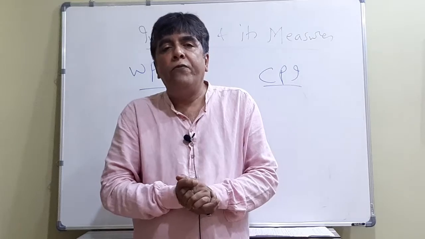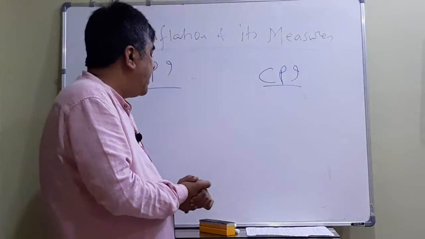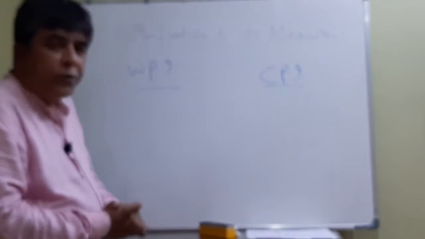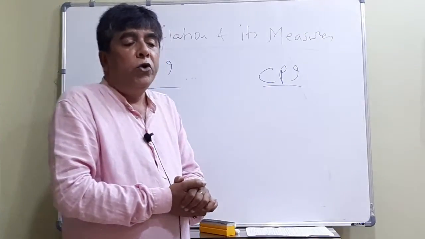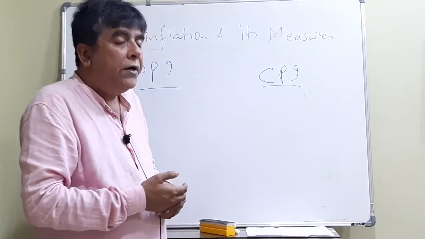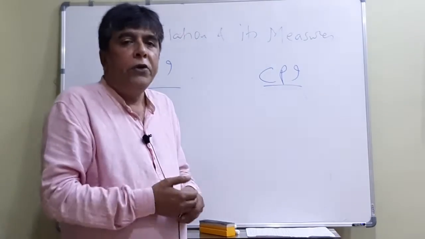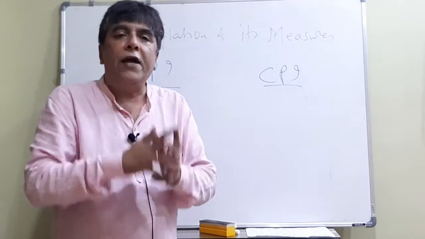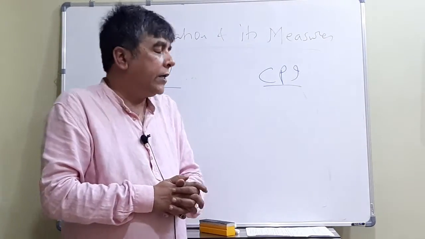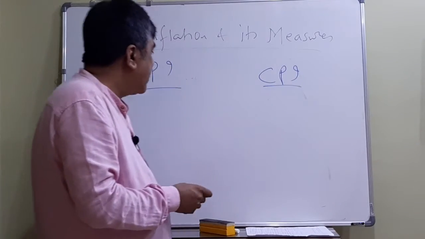So now we have moved from WPI to CPI, the Consumer Price Index. In WPI, inflation was measured at wholesale prices, and here it is at retail prices. Because we people of India do not deal with the wholesaler, we deal with the retailers, so it is more practical, no doubt. It is more challenging as well. So WPI and CPI: let us see the differences, and we will make a comparison.